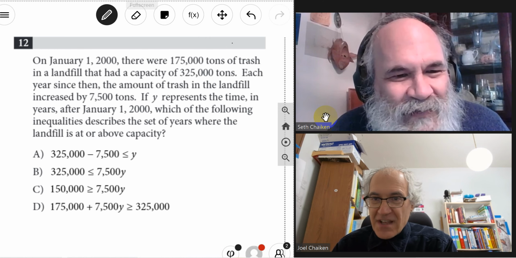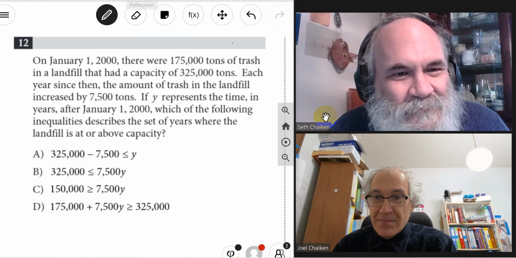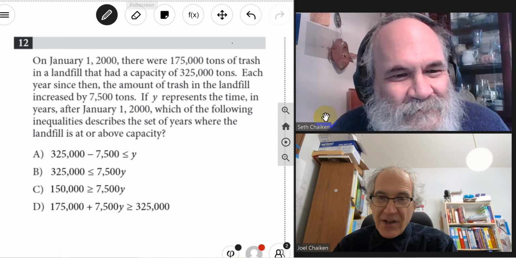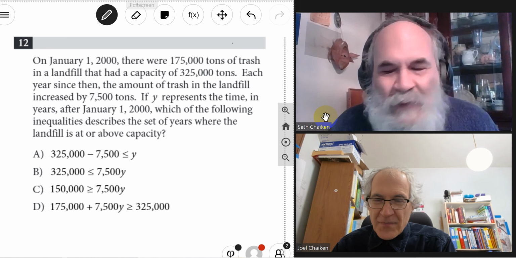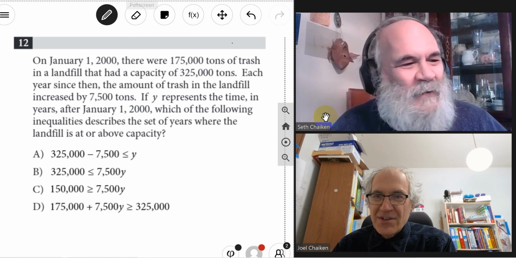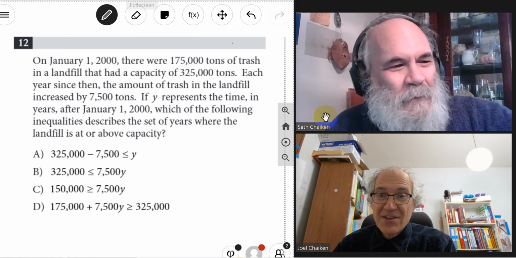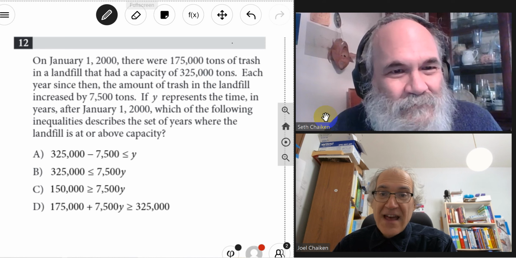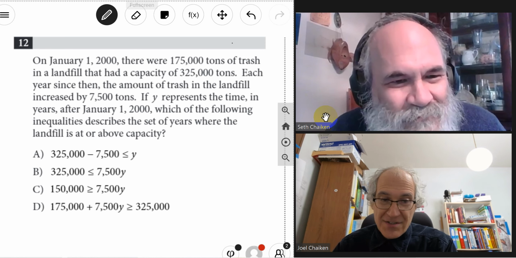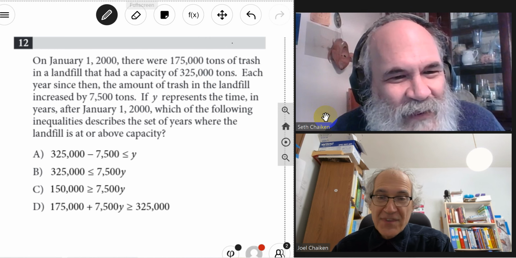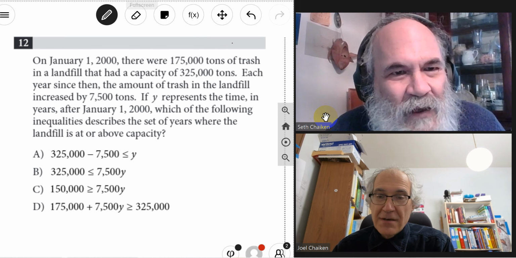Each year since then, the amount of trash in the landfill goes up by 7,500 tons. Okay, makes sense. I'm trying to understand the story. If y represents the time in years after January 1st, which of the following inequalities describes a set of years where the landfill is at or above capacity? So this is like an algebra question, translating English into math, an inequality. Doesn't seem that hard.